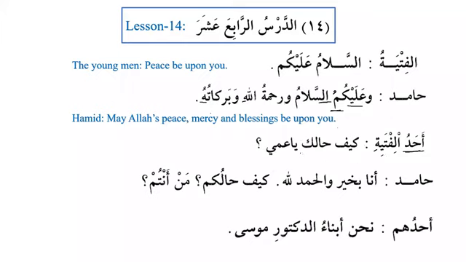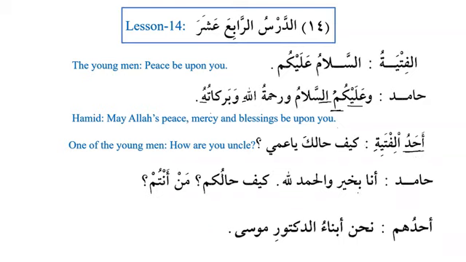Kaifa haluka ya ammi, how are you, oh uncle? So one of the young men says, how are you, uncle? So now we can see here that ahad is being used as mudaf. So in the Quran, whenever you see it, either it is used for Allah subhanahu wa ta'ala, or it is used with ma and nafiya, ma of negation, or it is used as mudaf ilayh.